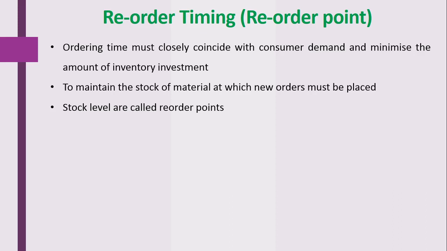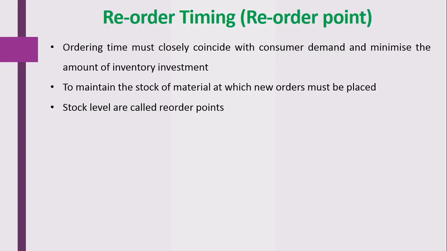So this reorder timing is to maintain the stock level of a material at which a new order must be placed. Reorder time means the time at which the new purchase order must be placed. That purchase order depends on how much stock remains in that particular hospital pharmacy or in the hospital.